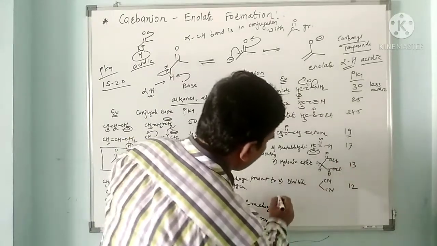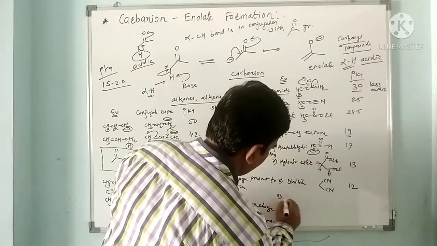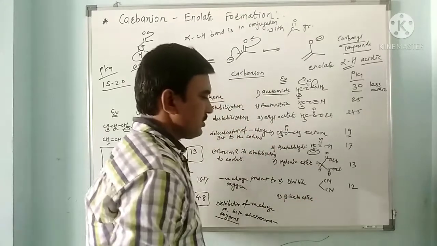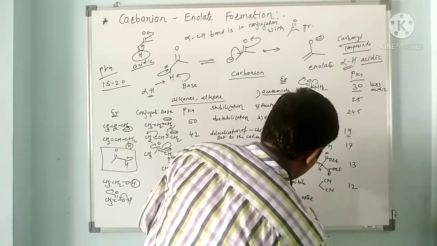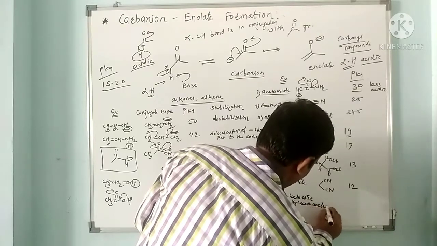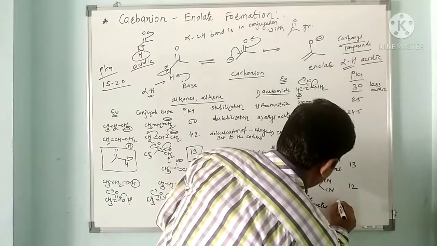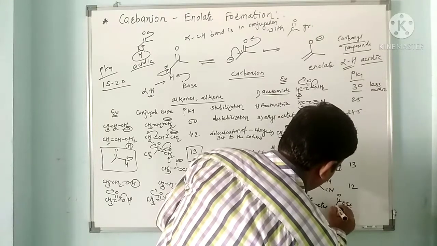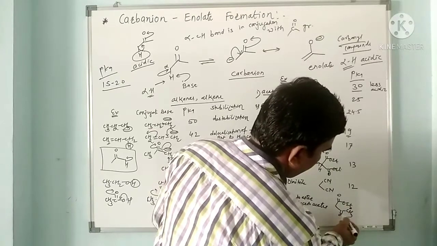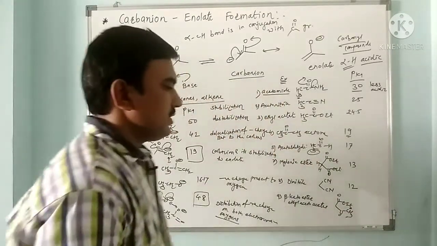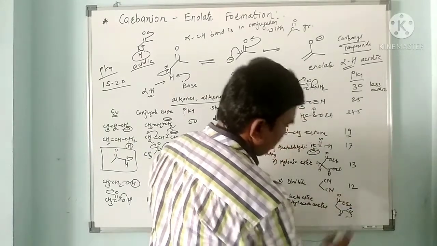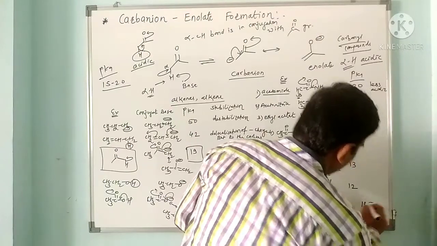If you see the example of a beta keto ester, the famous beta keto ester is ethyl acetoacetate. This is an ethyl group, this is the aceto, and this is the acetate. So ethyl acetoacetate has a pKa around 10.5.